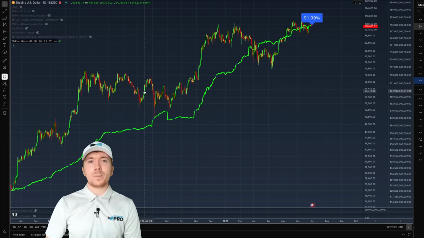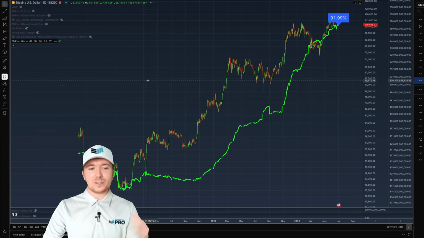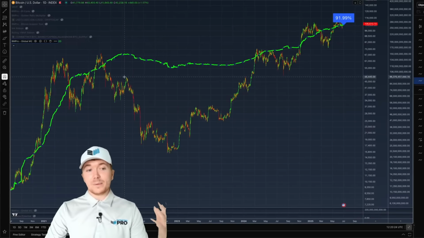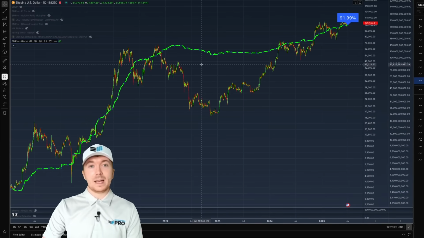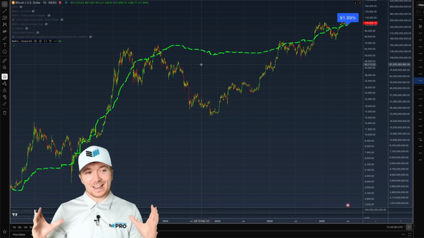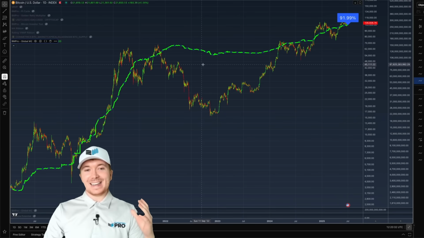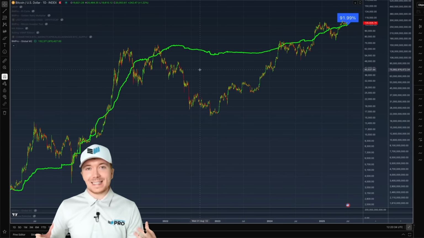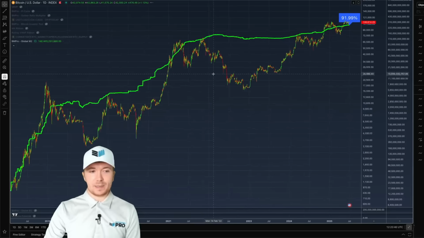Now this is great, but obviously again we can see that this has mainly just been moving to the upside. Again, if we zoom out, we can see there are periods of time where the global supply of stable coins, not liquidity, is contracting. We're seeing the amount of USDT decreasing. We're seeing the amount of USDC and DAI, etc., being burned or removed from circulating supply.